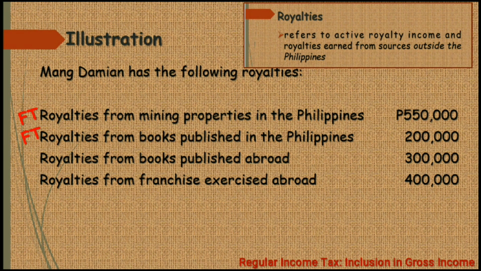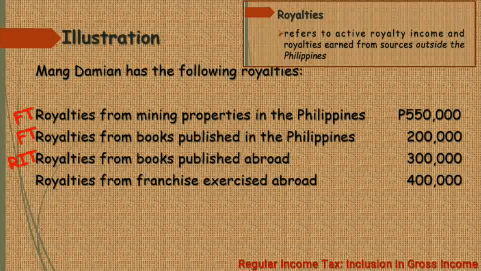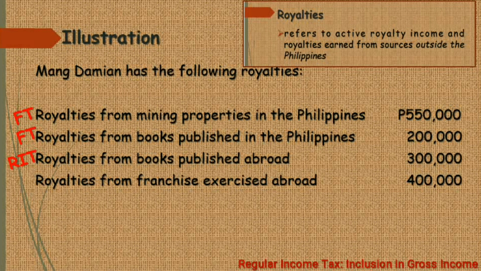Next, royalties from books published abroad. Take note, it is published abroad. So yung royalty dito is earned outside the Philippines. So therefore, this is subject to the regular income tax. Next is the royalties from franchise exercised abroad, 400,000 pesos. O, abroad pa rin, di ba? So this is a royalty earned outside the Philippines. So this is subject to the regular income tax.